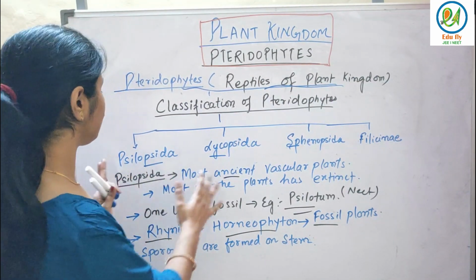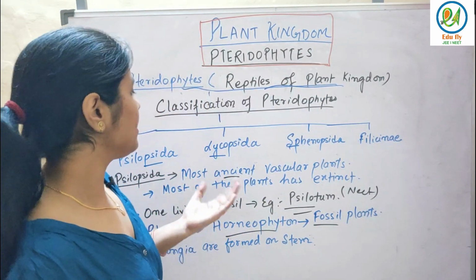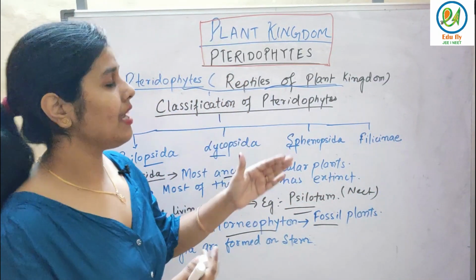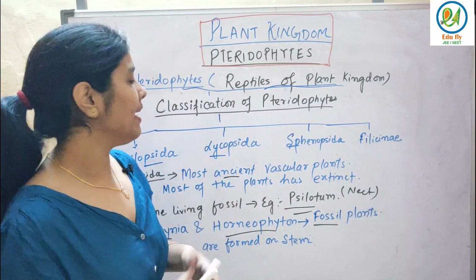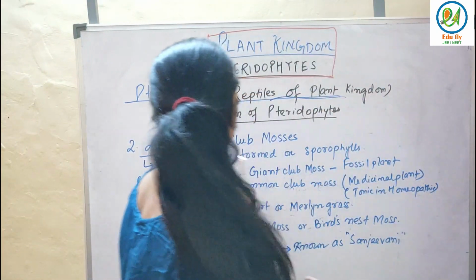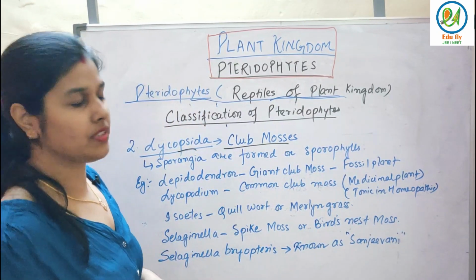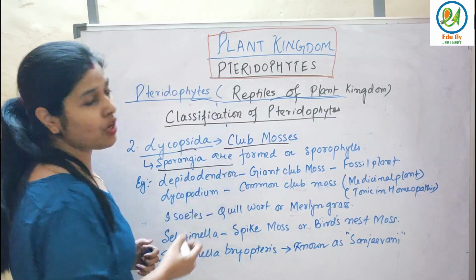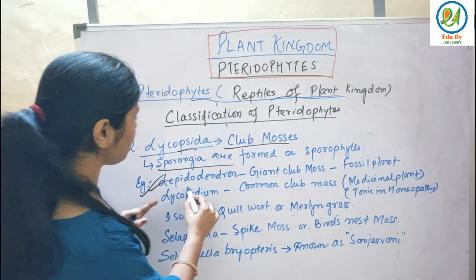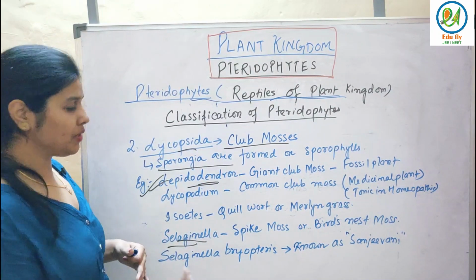So now this was about Psilopsida. We'll go to Lycopsida. Now see what happens in Lycopsida. We'll discuss each and every class in detail. Let's discuss the second class, that is Lycopsida. Lycopsida means club mosses are placed here. Club mosses, okay. Sporangia are formed on sporophylls. Fine. I think Lepidodendron and Selaginella, these two are very important examples. The rest I have given you just for your information.